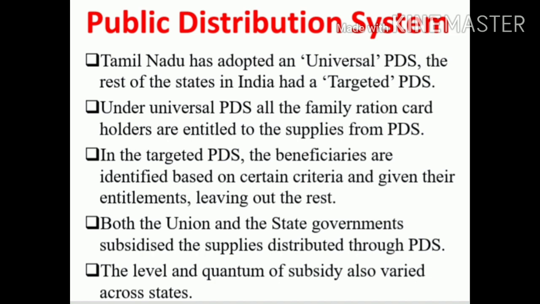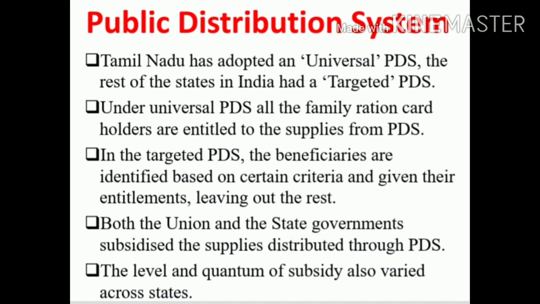Under universal PDS, all family ration card holders are entitled to supplies from PDS. So here universal means all the families in the state of Tamil Nadu get ration cards, and all ration card holders are entitled to the supplies from PDS.